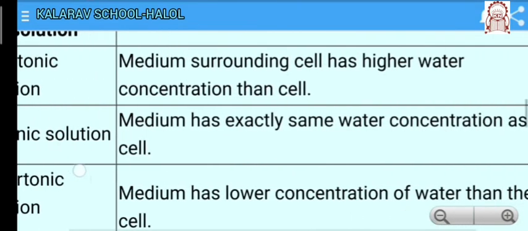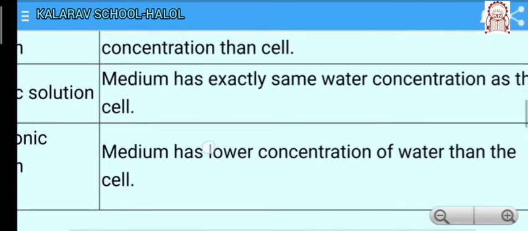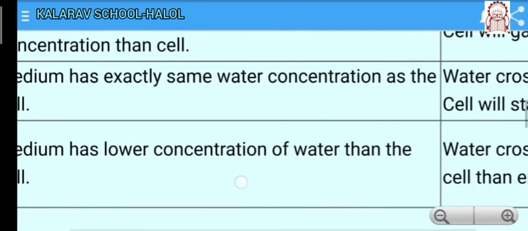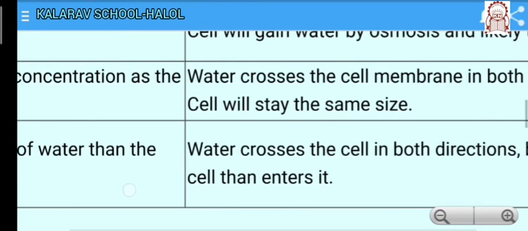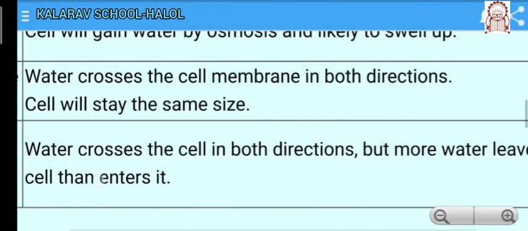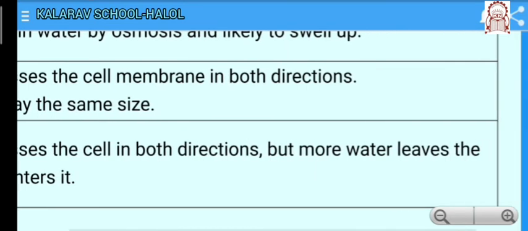Next is hypertonic solution. Hypertonic is when the medium has a lower concentration of water than the cell. What does it mean? Water crosses the cell in both directions, but more water leaves the cell than enters it.